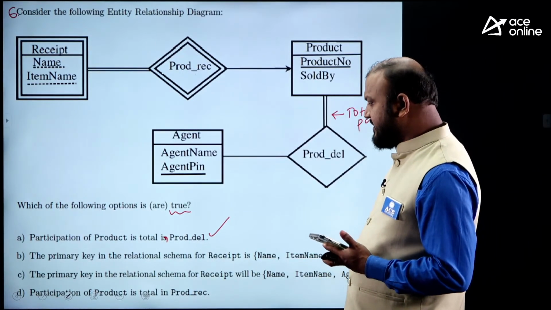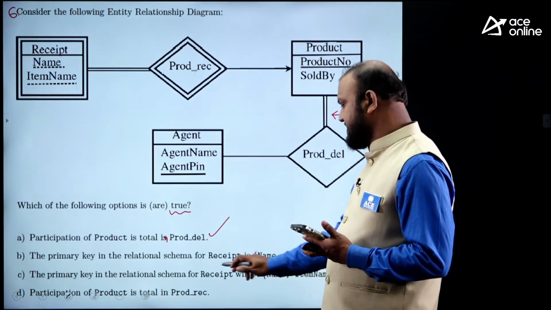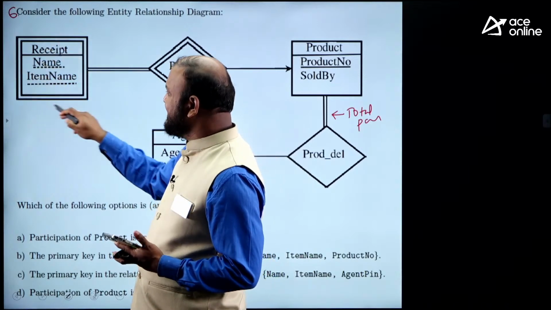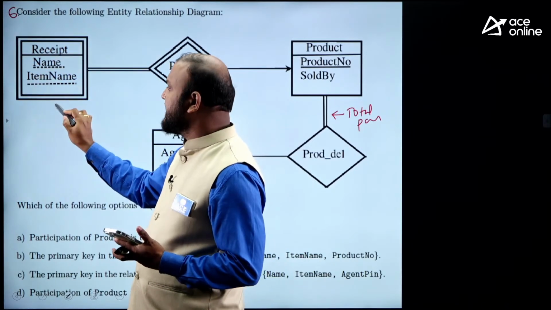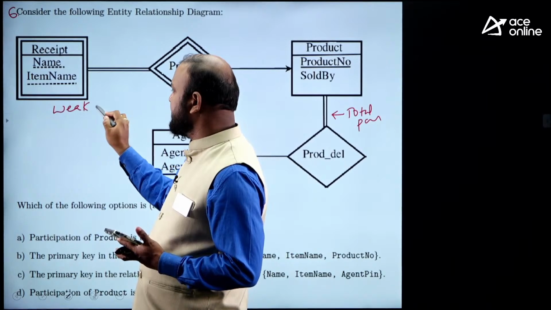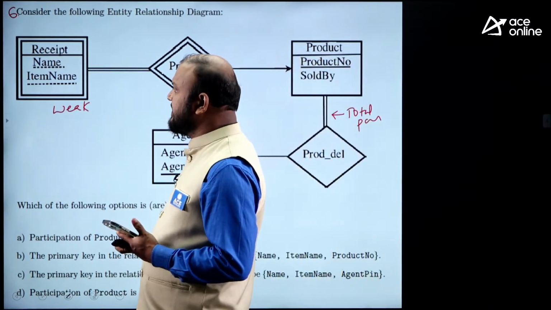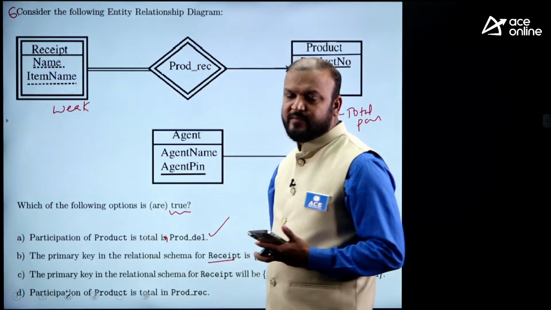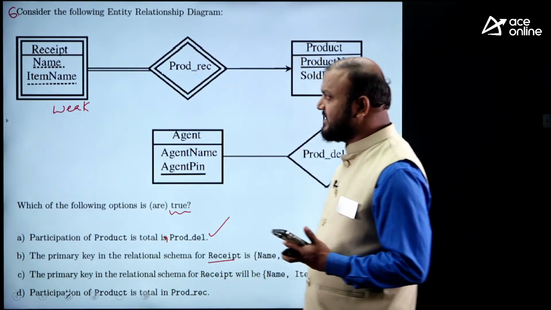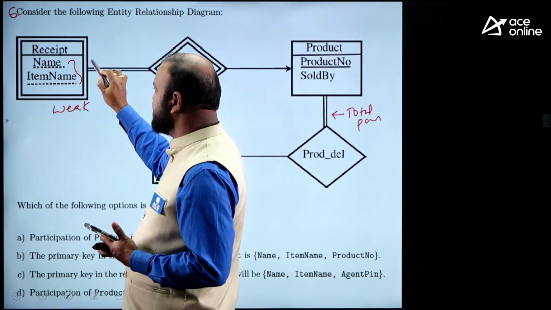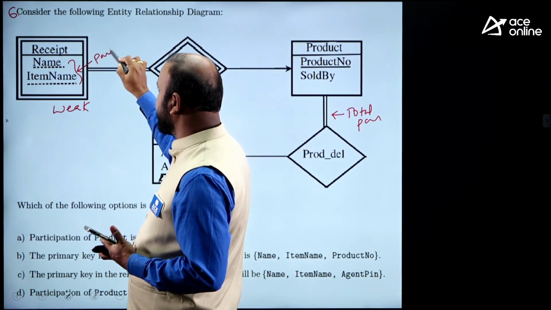And the primary key in the relational schema receipt. Where is the receipt? This is receipt, and you look at receipt is a double rectangle. Double rectangle is called a weak entity set, right? Now, when it is a weak entity set, it is going to be identified using partial key and key of the owner entity set. These two with dotted underline together are a partial key.